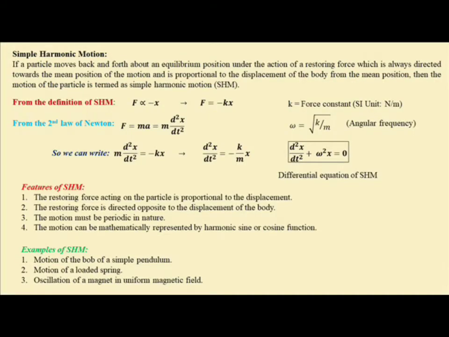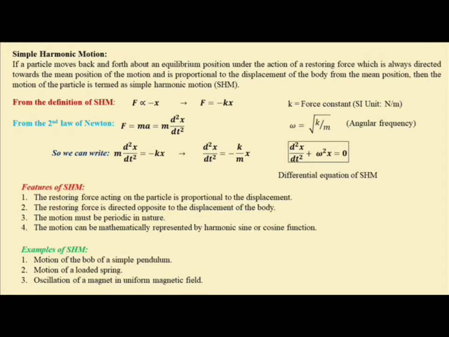Here we give the definition of a motion called simple harmonic motion or SHM. These are motions where a body moves back and forth about an equilibrium position such that a restoring force acts over the body.